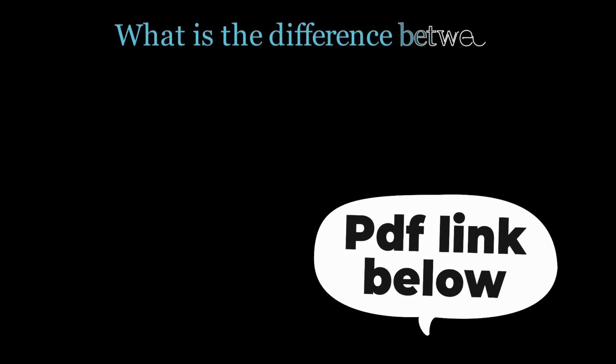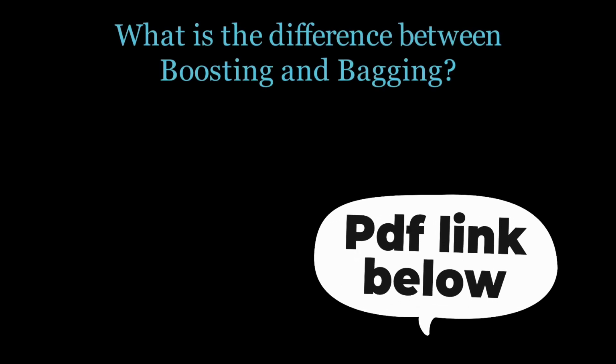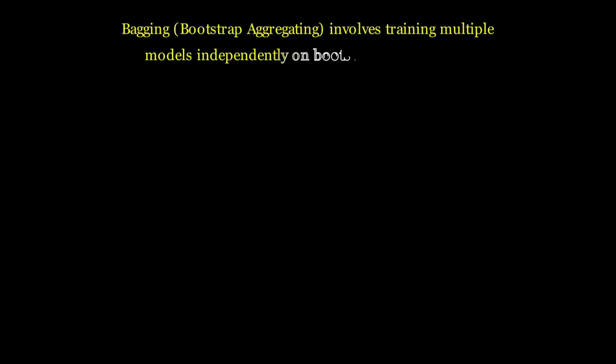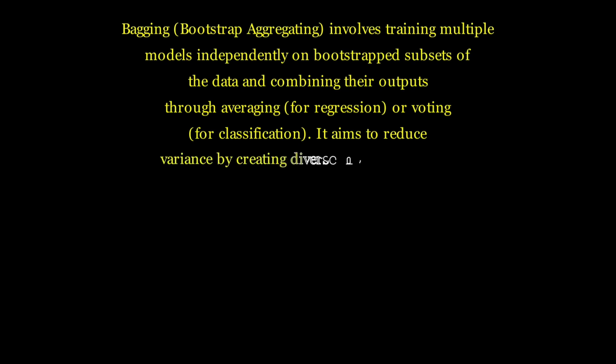What is the difference between boosting and bagging? Bagging, bootstrap aggregating, involves training multiple models independently on bootstrap subsets of the data and combining their outputs through averaging for regression or voting for classification. It aims to reduce variance by creating diverse models.